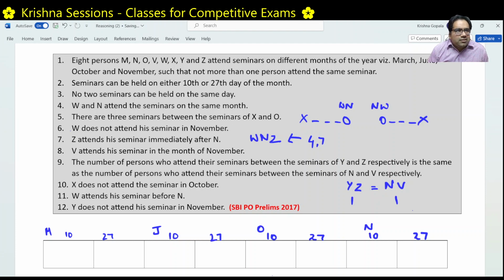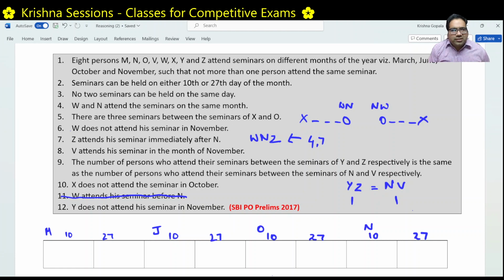Let's look further. X does not attend the seminar in the month of October. So far we didn't get any clue about X except this one. Let's read further. W attends his seminar before N. Anyway we have figured that out, so this is not even needed. We don't need this because we have already figured out that W is attending his seminar before N. Y does not attend his seminar in November. Okay, very good. Y is not in November.